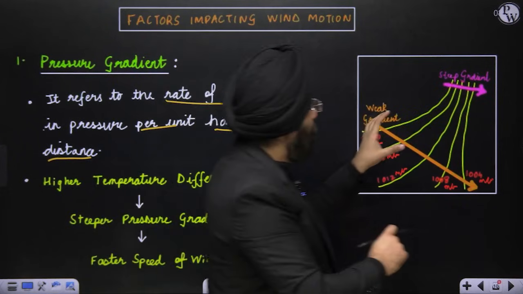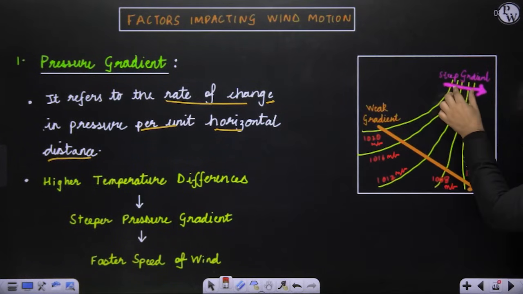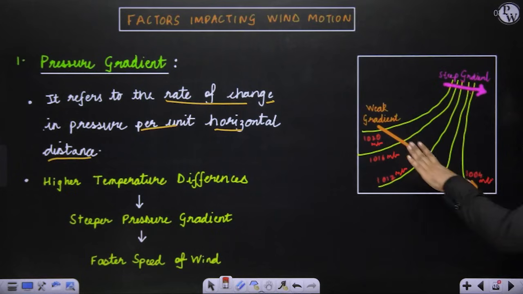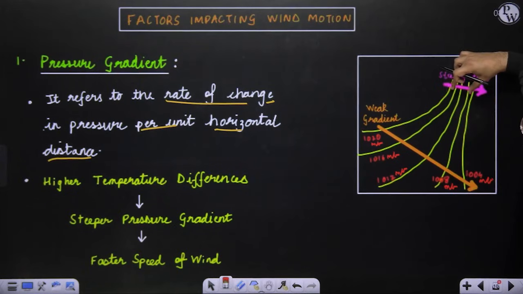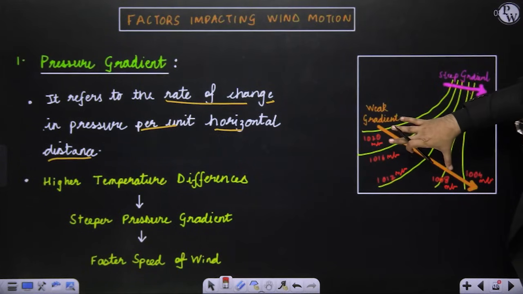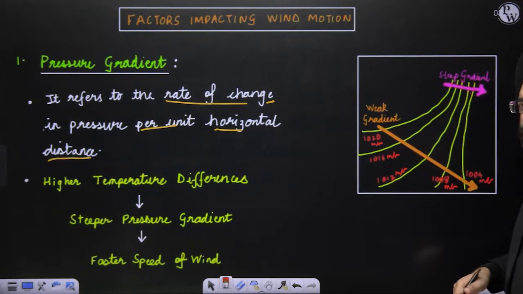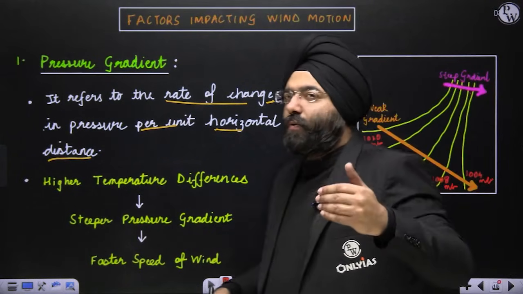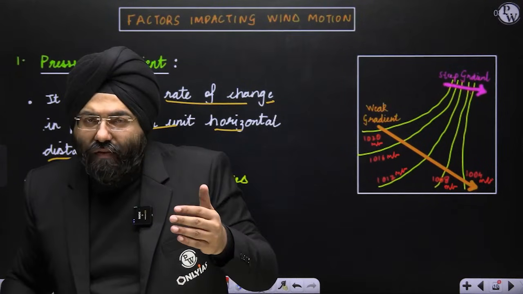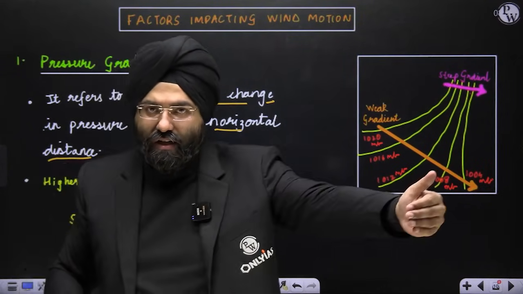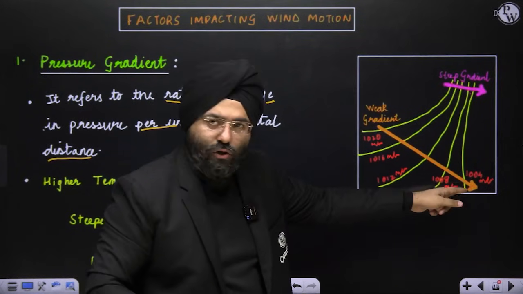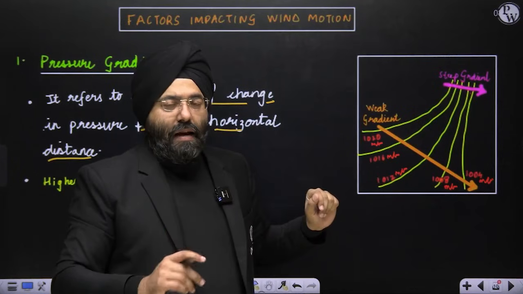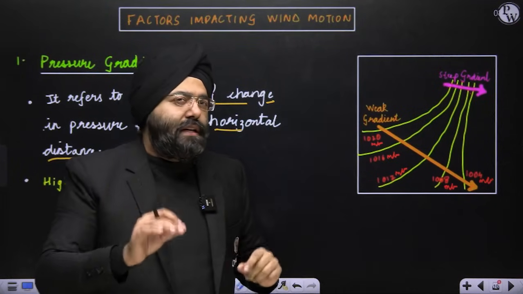Do you realize these isobars are very close to each other in this region, but over here they're far off? These yellow lines are very close to each other over here, but very far off from here. The motion of the wind is from which direction? From a region having high pressure to a region having low pressure. So by default, this is high pressure, this is low pressure, and the wind will be moving in this direction as shown here. Agreed, no problem. But what I am referring to over here is the pressure gradient.